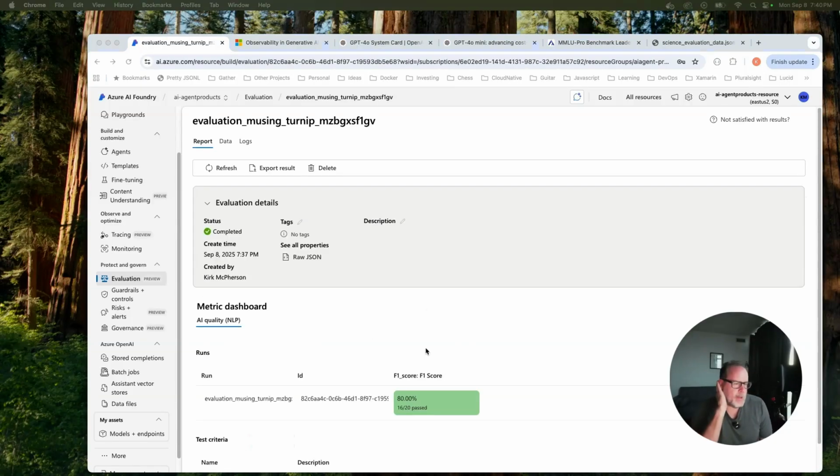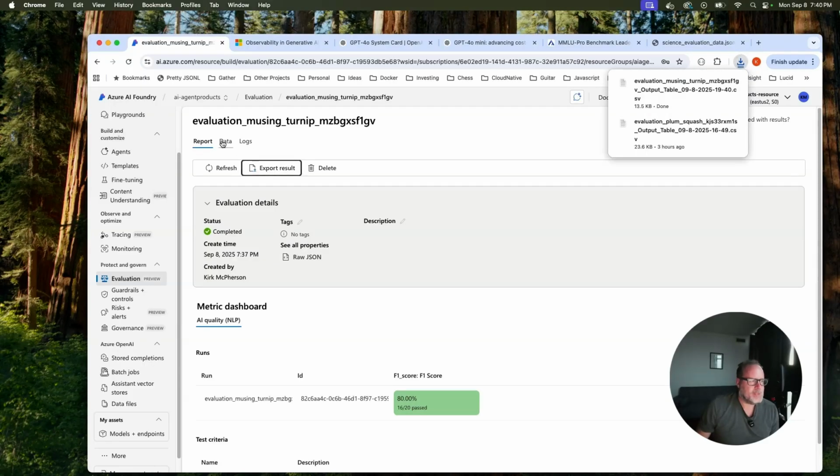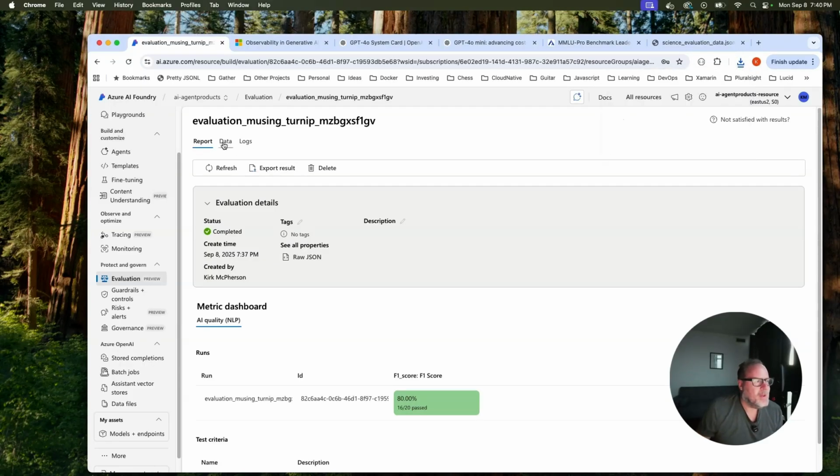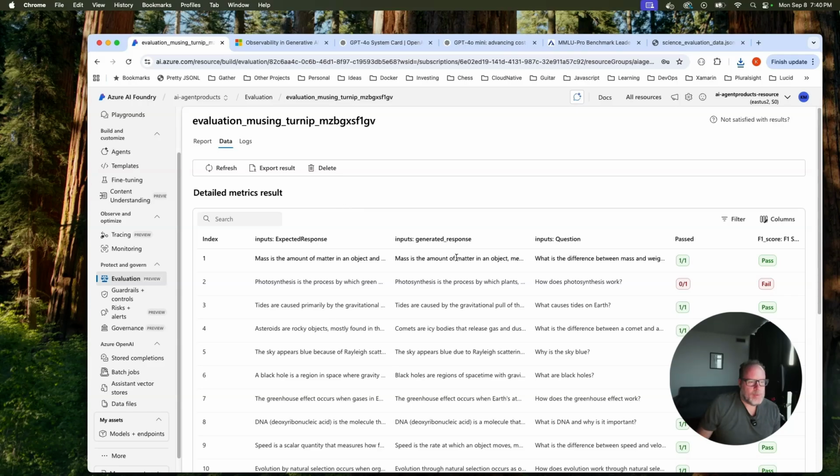Okay, and we are back and it ran. And you can see we have 16 out of 20 passed. A bit better, but this is what I mean. I don't want to export it, but of course, yes, you can export it. As I said, we limited our responses to 50 words. So comparing the expected to the generated, the grounded truth, that one looked good. This one, not so much. Not sure why, but this is what I mean.